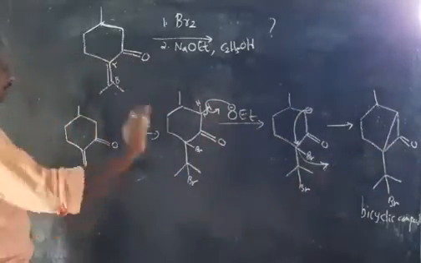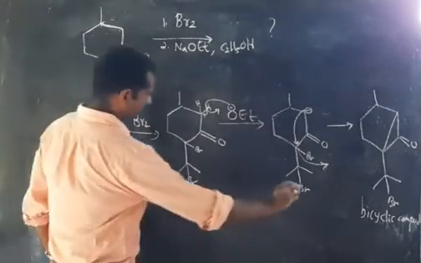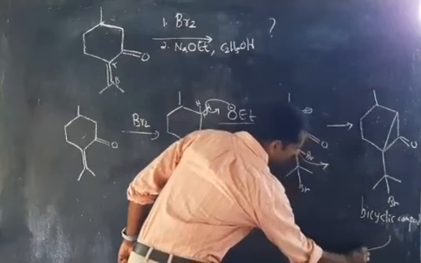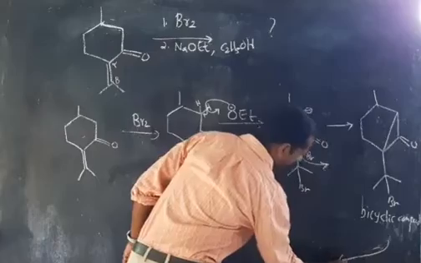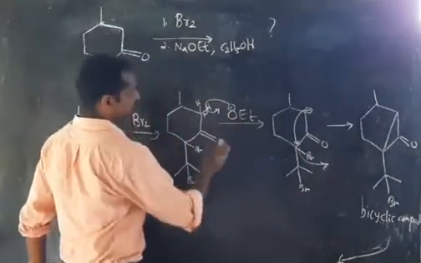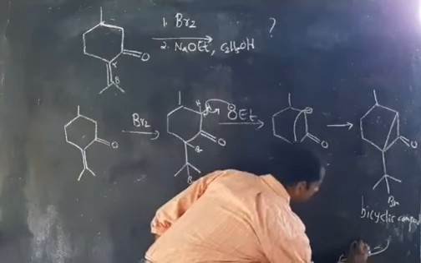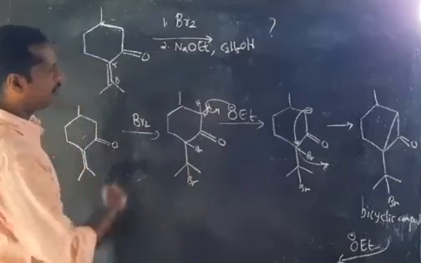In the next step, again, look at it very carefully. Again, our OEt minus is coming. Look here, what is the role of OEt here?